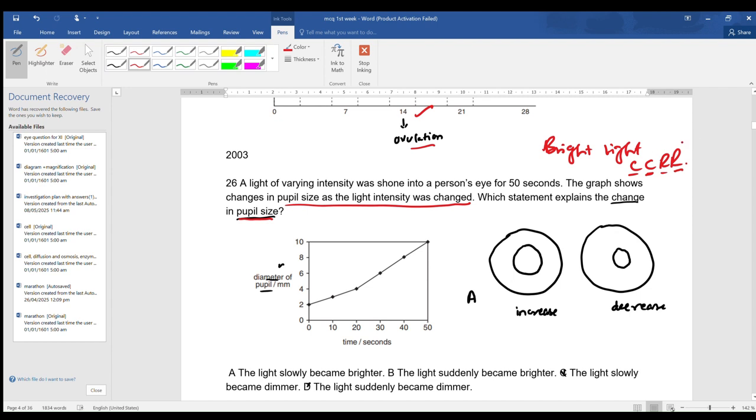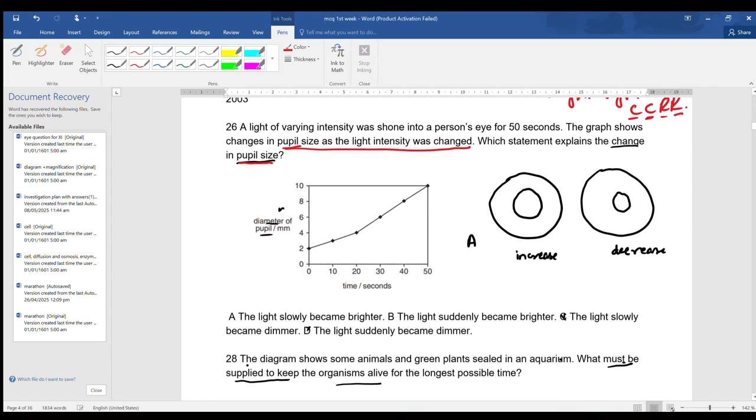And if we keep the iris aside, and we are considering only the pupil size, then we know that when there is a bright light, the size of the pupil should reduce in order to reduce the amount of light entering the eye, so that it will cause less damage to the retina. So what should happen when the light intensity changes? The diameter of the pupil is gradually increasing when the light intensity was changed.